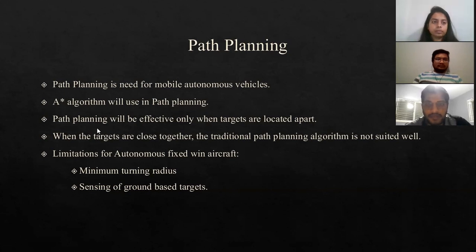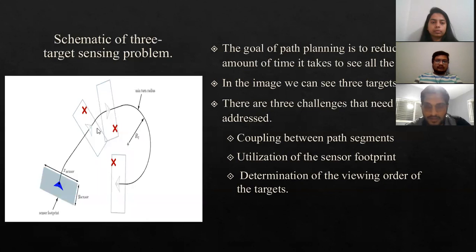Path planning will be effective only when targets are located far apart. When the targets are close together, the traditional path planning algorithm is not well suited. There are also a few limitations for implementing it in autonomous fixed-wing aircraft, like a minimum turning radius and the sensing of ground-based targets, which requires the footprint of a downward-looking sensor to pass over a group of targets.